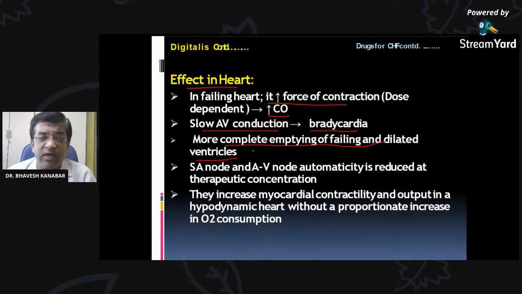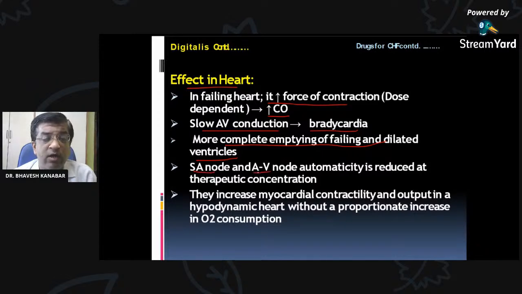So these drugs help to empty the failing ventricle because force of contraction is increased, and in the dilated ventricle also there will be increased emptying. And that's why there is increased cardiac output.